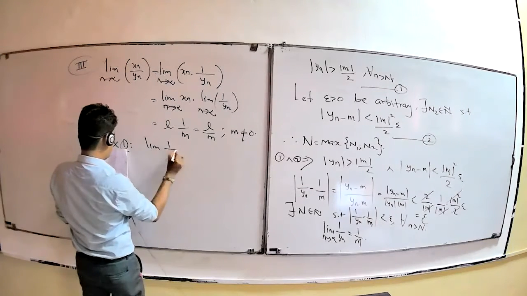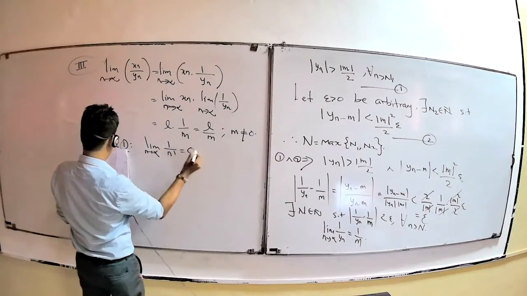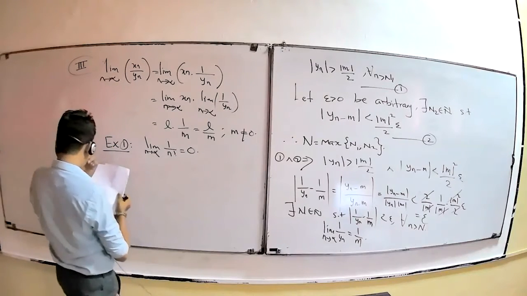You want to show that the limit of 1 over n factorial as n tends to infinity should be 0. For this part, use the Sandwich theorem.